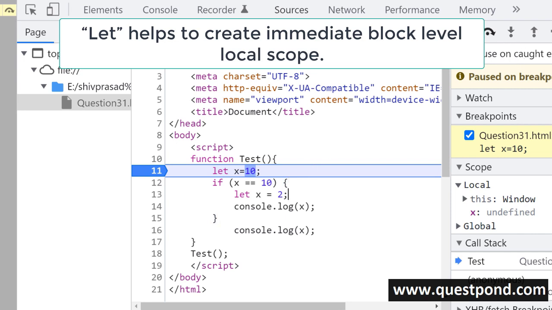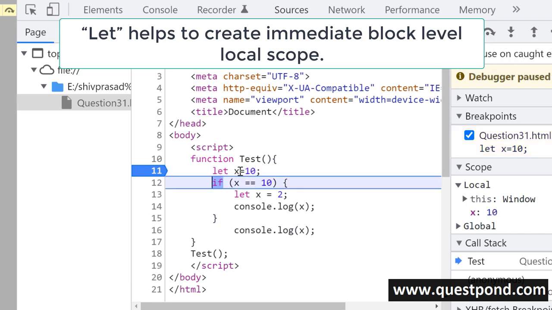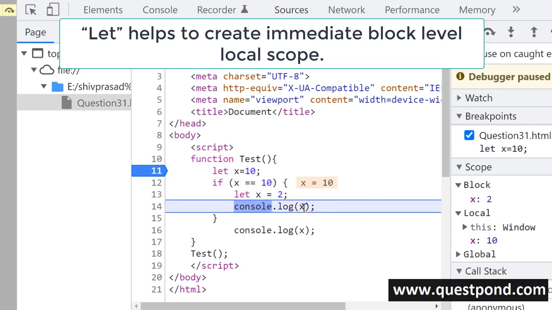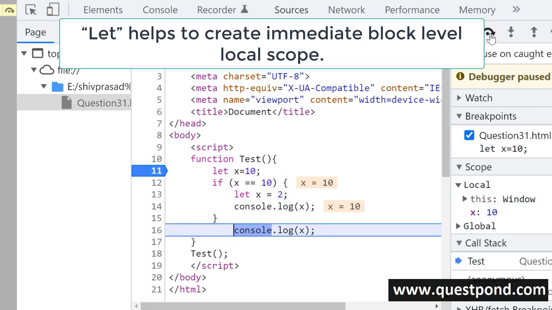So if you see here, I say let x is equal to 10. So this x is equal to 10 is from this function level block scope till this block level scope. But when I go inside this and execute x is equal to 2, now this let x equal to 2 has scope from this curly bracket to this curly bracket. If I come out again, you can see x is now again 10. Why is x 10? Because now this let x equal to 10 is applicable.